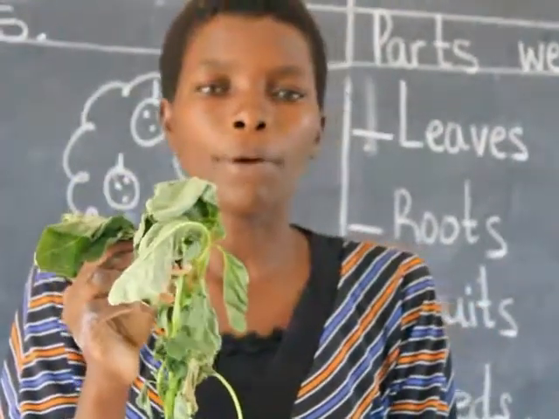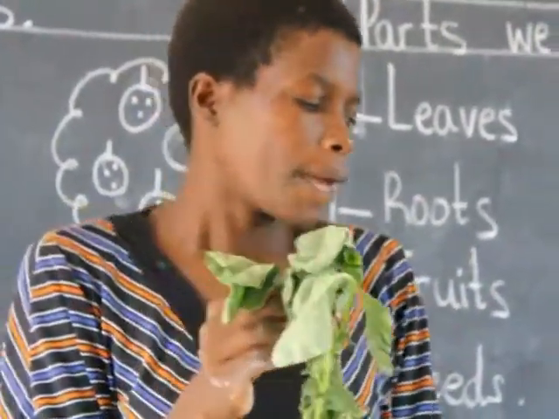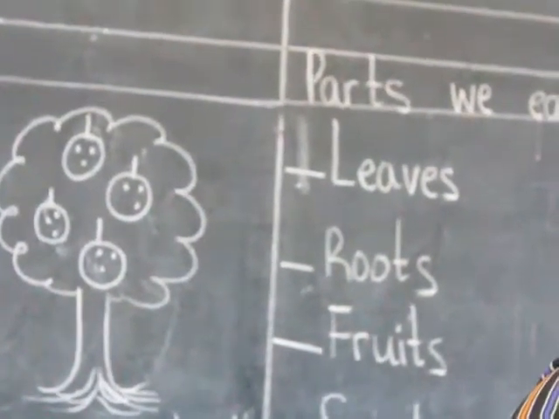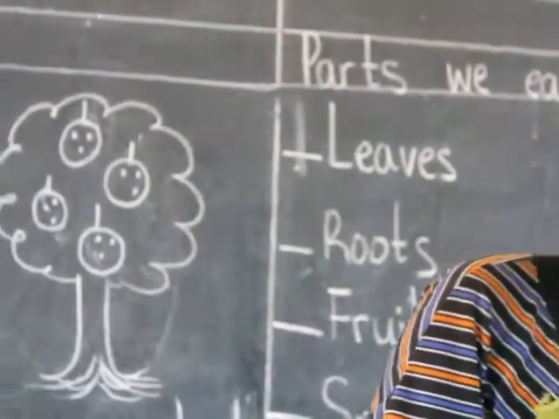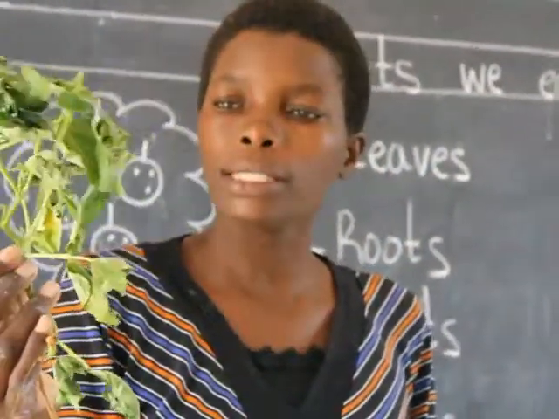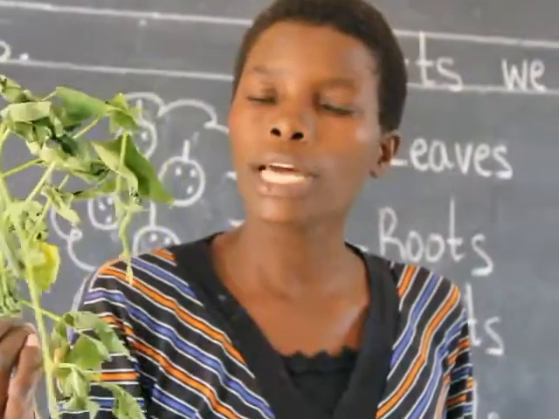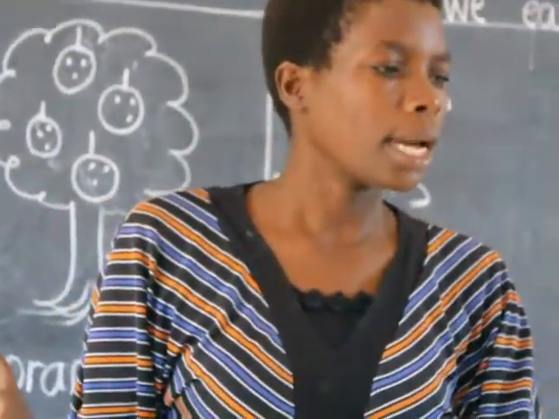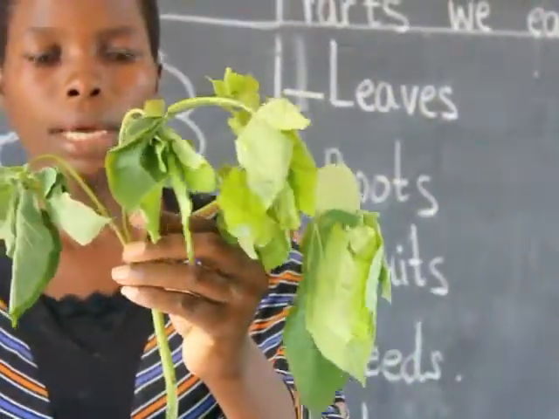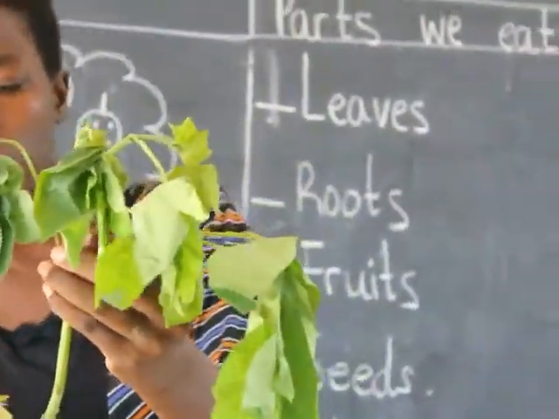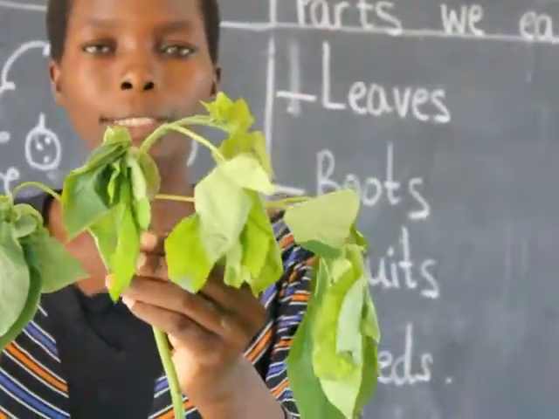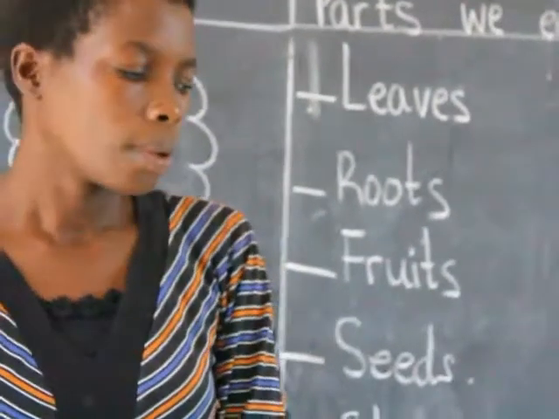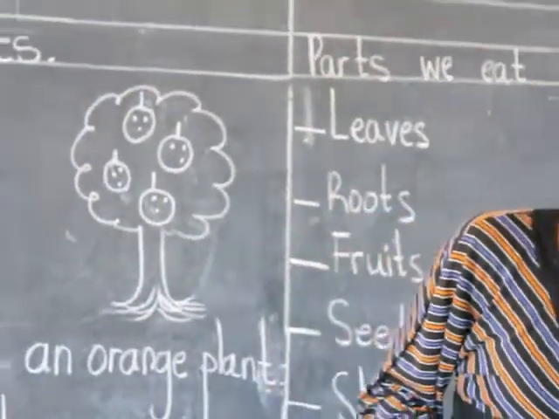This is another type of plant. I have another plant here, of which I'll be very brief with these other ones. Here I'm holding a bean plant. This is a bean plant. It is not having the beans yet, but it is a bean plant. And this one is a cassava plant. I've just taken a small part of it. It is not having the roots, so don't say it is not a plant. So this is a cassava plant. Other examples we look at later.